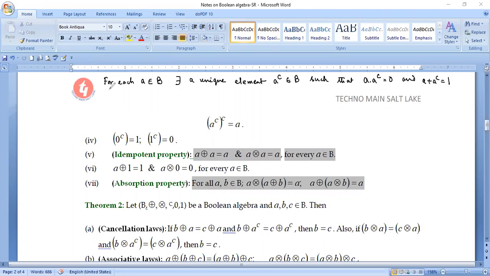Hence, A complement plus A will be equal to 1. Why? Because of the commutative law. And A complement into A will also be equal to 0. Why? Because of the commutative law. So I have applied the commutative law over here.